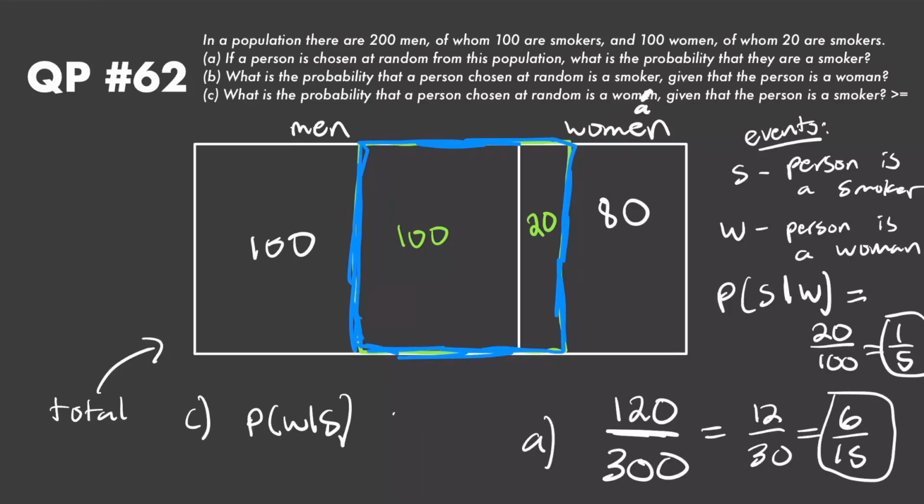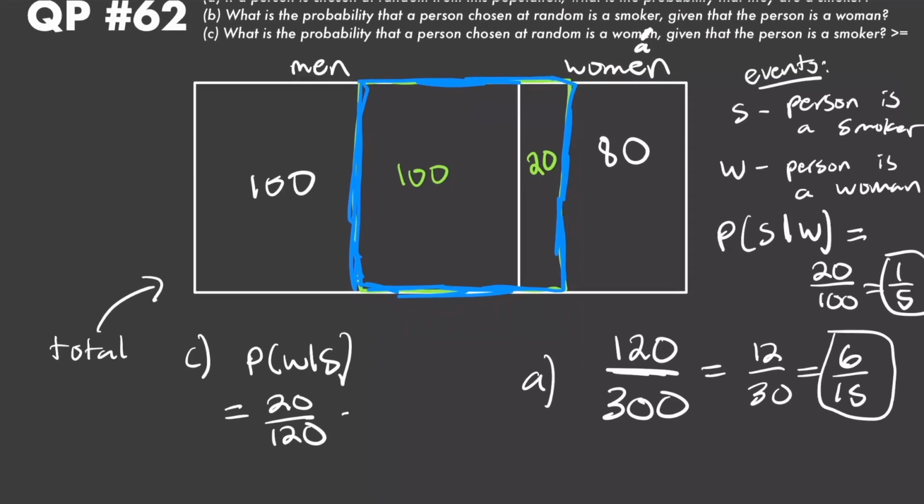So now that we've restricted our population to just being within this blue box, now what is the probability that someone is a woman? Well, we have 20 women over here and we have 120 total within the box. So obviously it's just equal to 20 on 120. And obviously this is just equal to 2 on 12, which is equal to 1 on 6. And that is the final answer for part C.